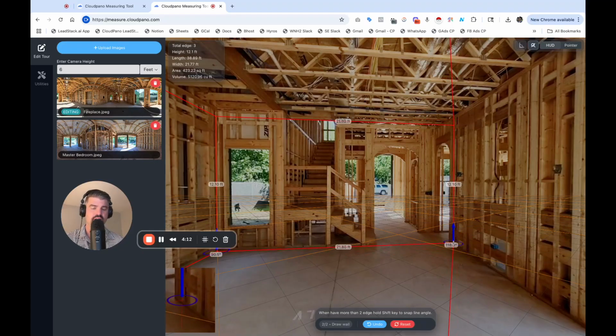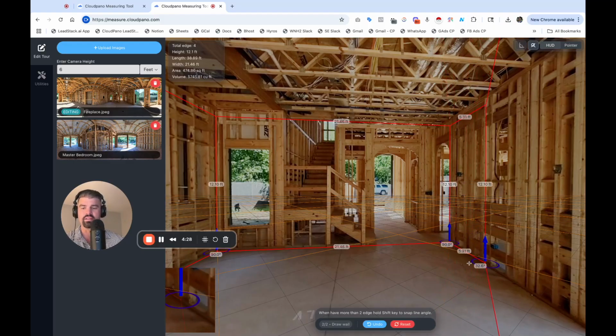You don't always want to be square because not everything is square, but if you really want to make sure you're at 90 degrees, hold down Shift. That's what I'm doing here. So hold down Shift. I'm going to get up to this wall. I'm going to check my magnifying glass bottom left, double click. Cool, I've set my point.